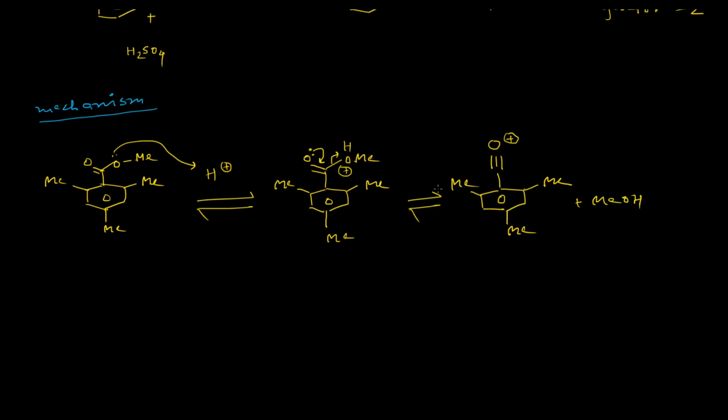Here you can see that this particular step is the slowest step, since it is forming a carbocation, and that's why it is the rate determining step. In the next step, the water molecule, which is the only nucleophile present in the reaction medium other than the methanol, will attack this acylium center, and thereby it will form the protonated mesitoic acid.